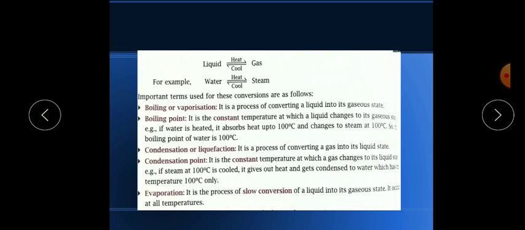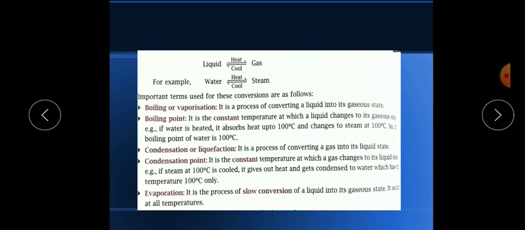Now the last point written is that it occurs all the time. For example, near any water body, evaporation is going on all the time, during the day or even at night. Near the plants, transpiration is going on, and evaporation is going on near the water body. Your teacher has explained the water cycle, that evaporation process. So it is going on all the time, but boiling is not going on all the time.